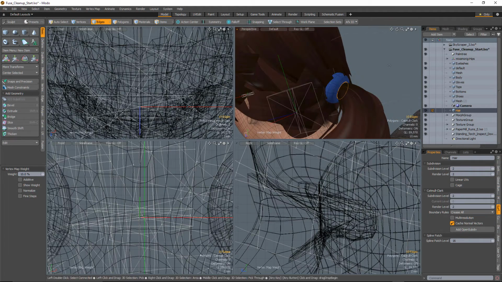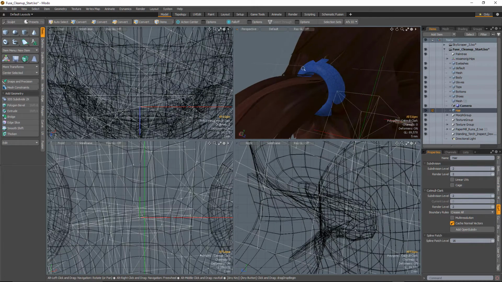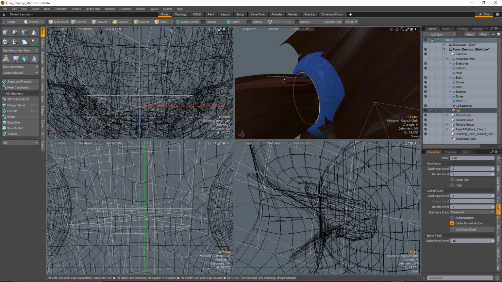Now, if you've watched other videos on subdivision surfaces, you may remember that dealing with Catmull-Clark subdivision surfaces, your sharpness level for your edge weighting is a multiple of your subdivision level. So at a subdivision level of 2, 20% would give you a completely sharp edge. 10% in this case is going to give us a semi-sharp edge. Now, the issue that we have with these is that if you go anywhere closer than about 10% below the completely sharp edge, so in this case 20% is going to be completely sharp.